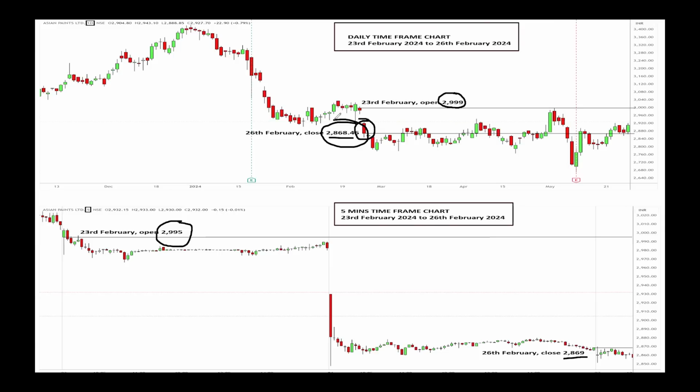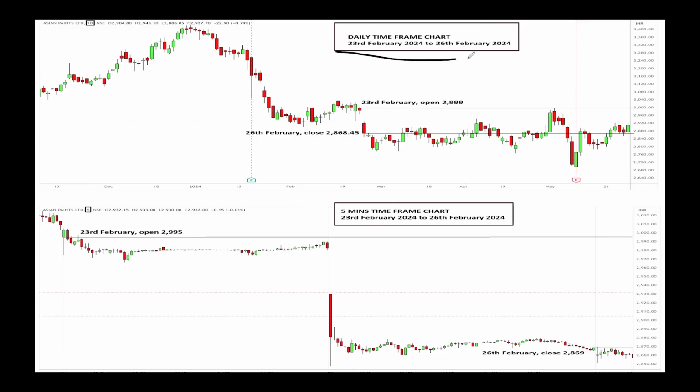The daily time frame chart is showing 2868 as the 26th February close, but the smaller time frame is showing 2869. Why is there a small difference? Because it should be the same, right? That's what I said. On the 5 minutes chart, what you see is the closing price at 3:30, and what you see on the daily time frame chart is based on the average price of the last 30 minutes. So that is what I said.